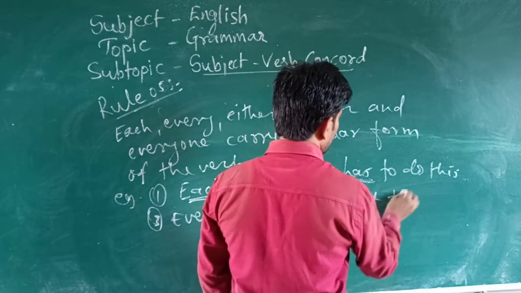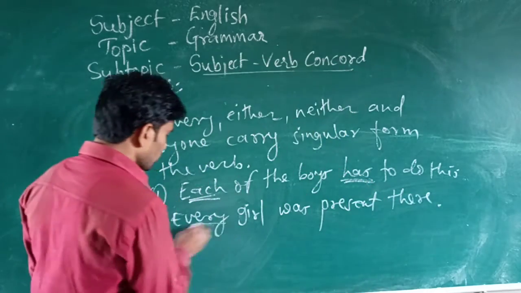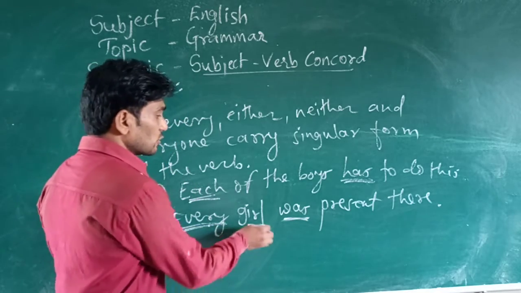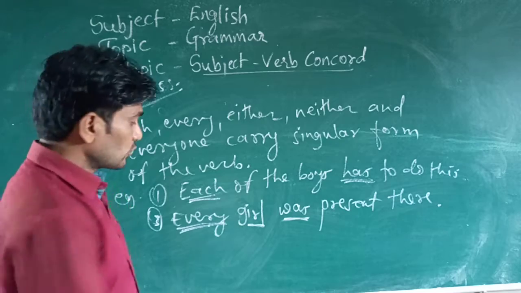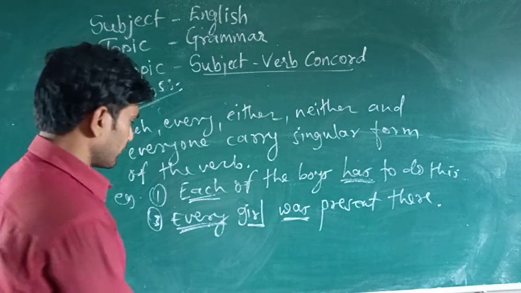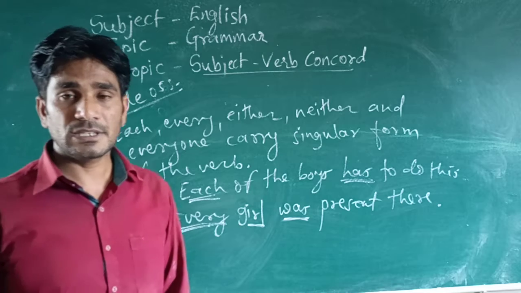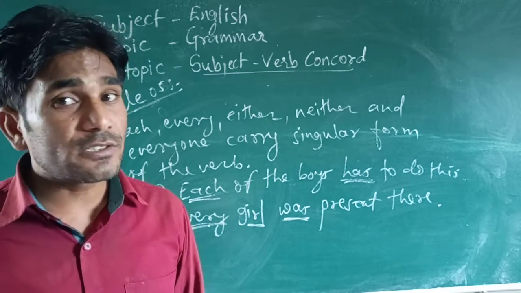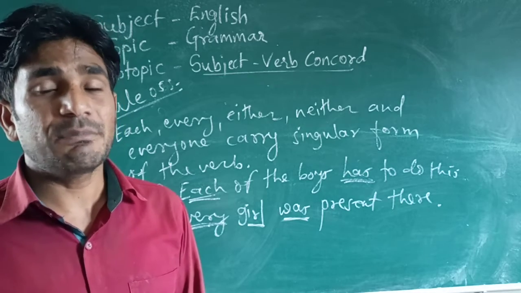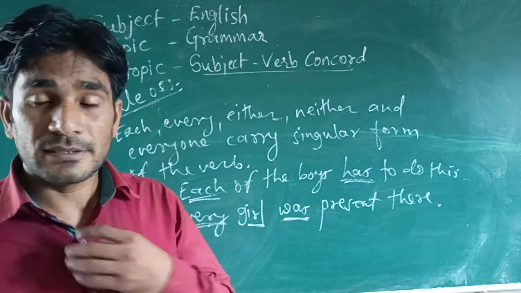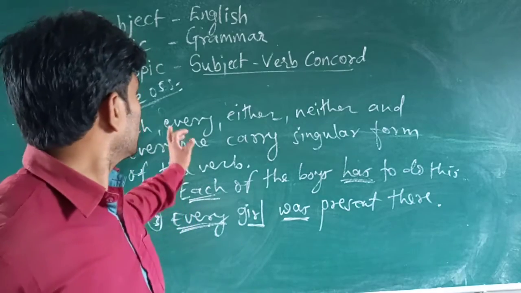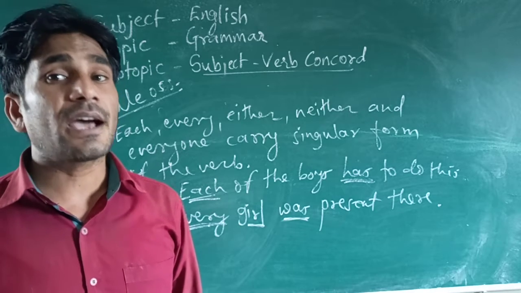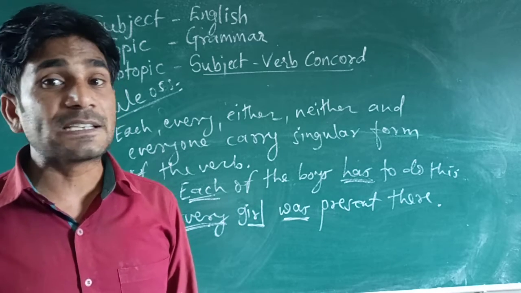Every girl was present there. So here every is there, and that's why was. So here with every, singular form of the noun is there. So every girl, every one of them. Simply you can say everyone. Yes, each of them, each of you has to do, was done, was completed, means whatever, but is present there. So this way each, every, either, neither, and everyone carry singular form of the verb.